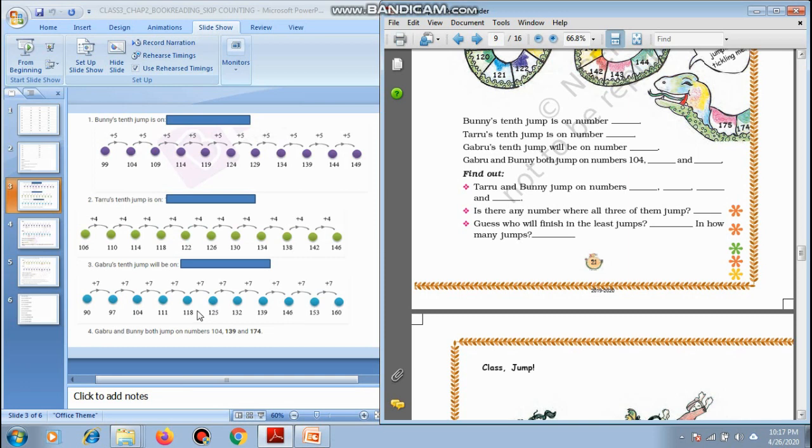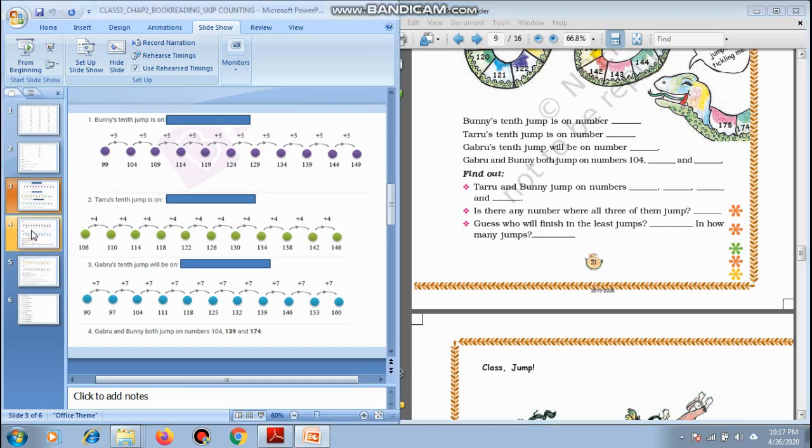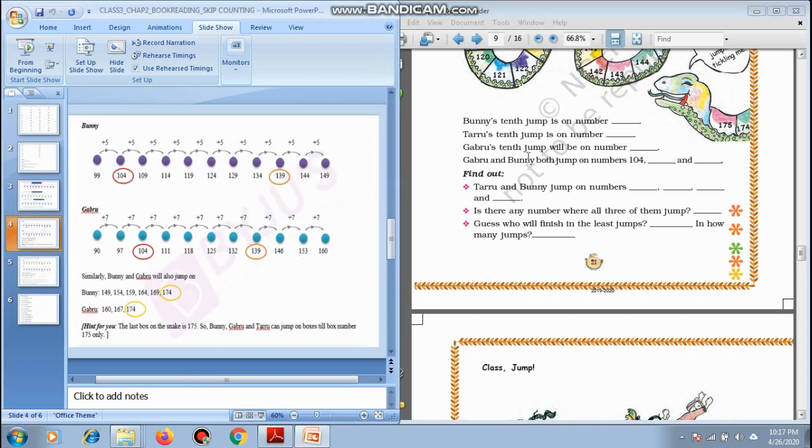Now look here. Although Gabru is starting from a lesser number, still he is reaching a higher number because we are adding 7 to it. So this is skip counting by 7, this is skip counting by 4 and this is skip counting by 5. Hope you have understood this. Let us move on to the next question.